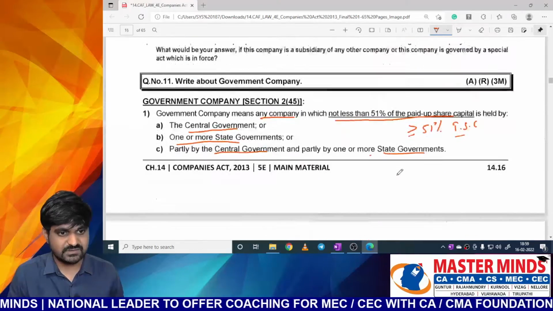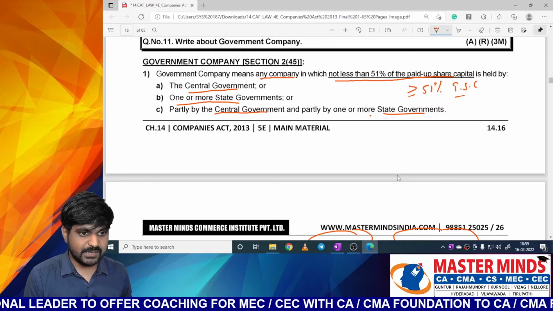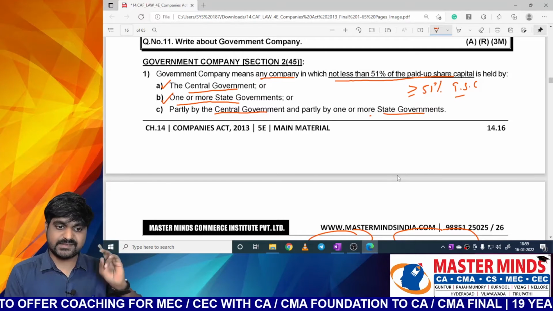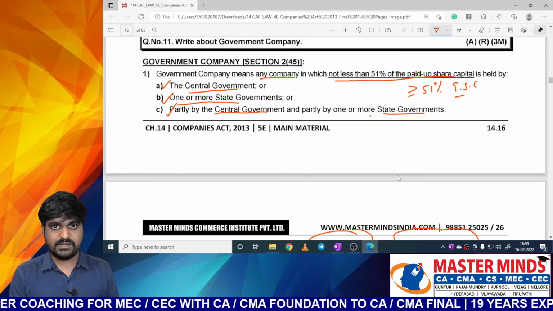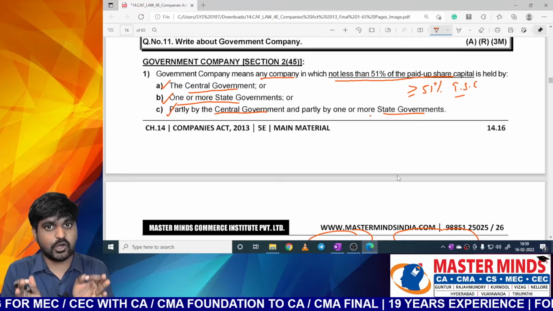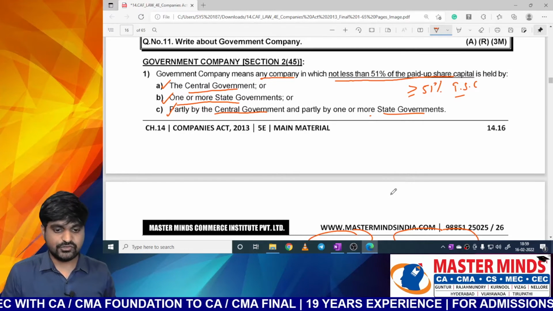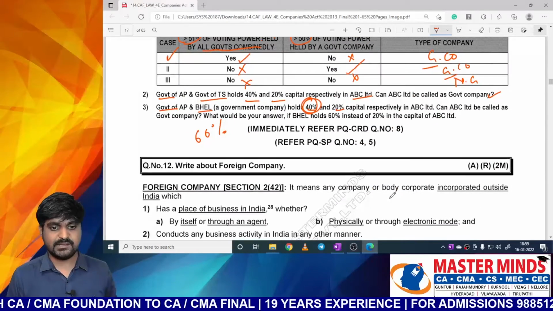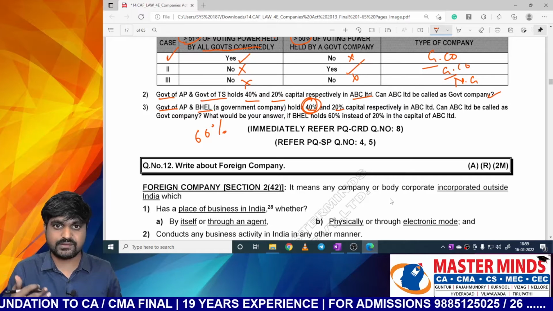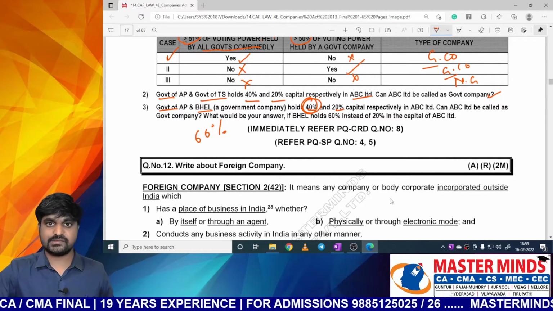See the first condition. What is the first condition? We need to consider the holding made by central government, one or more state governments, and partly by central government and partly by one or more state governments. Here there is no government company. So we need to consider the holding of government only, whether it may be central government or state government. So the total government holding is 40% only, which is less than 51%. So the first condition is not satisfied. There is no issue. We can go through the second condition.